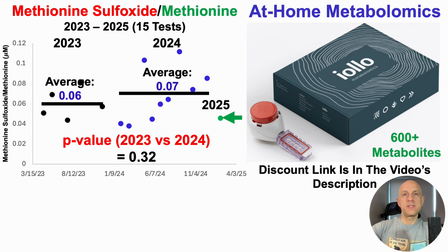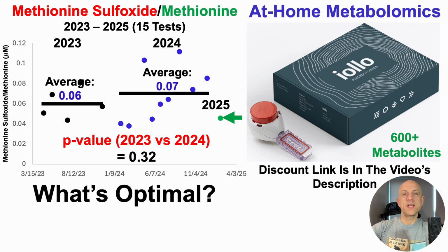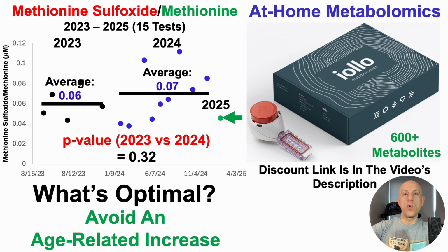And that's with the first blood test in 2025. We can see that this ratio, methionine sulfoxide to methionine, is on the lower side of my range. So we'll have to see how that plays out in 2025. Now, in terms of what's optimal for this ratio, when considering that oxidative stress increases during aging, at a minimum, I think avoiding an age-related increase. Now, where should that number be, 0.04 consistently, 0.08? The lower end of one's range, and avoiding changes year to year for an increase in this ratio.